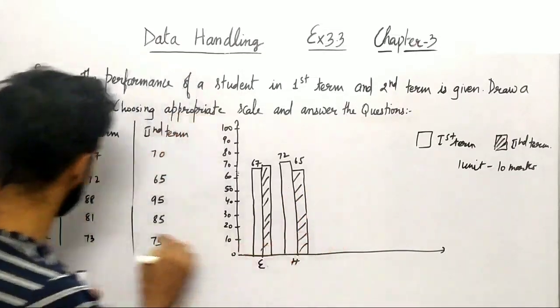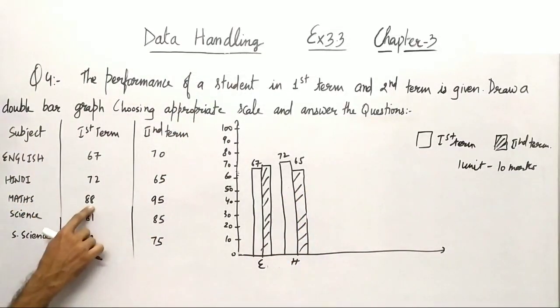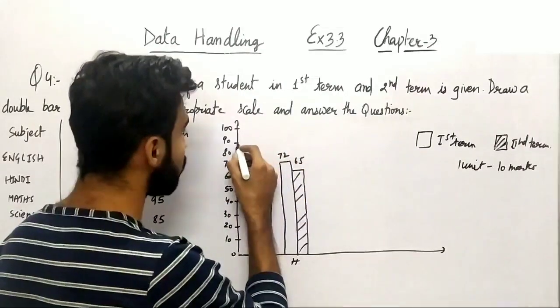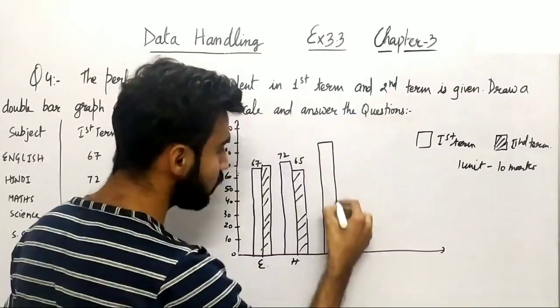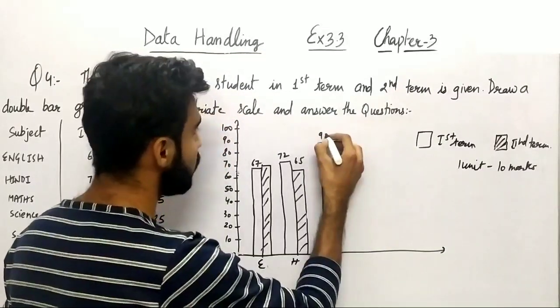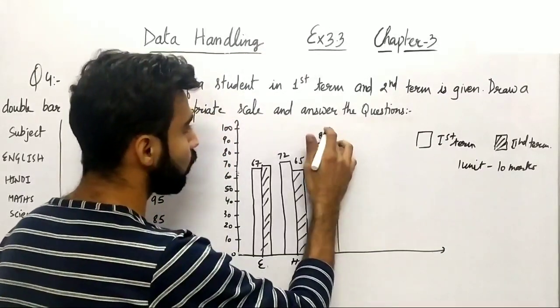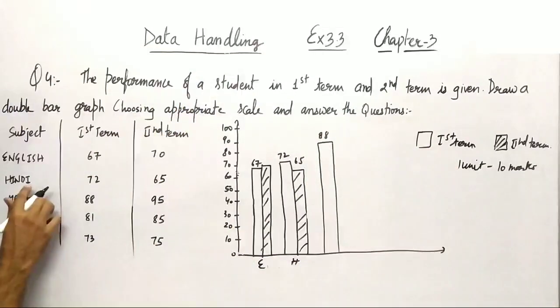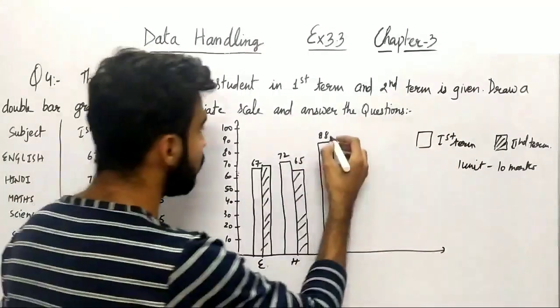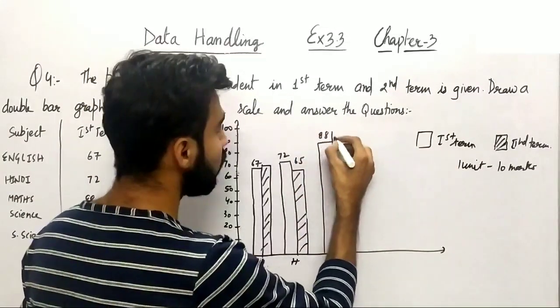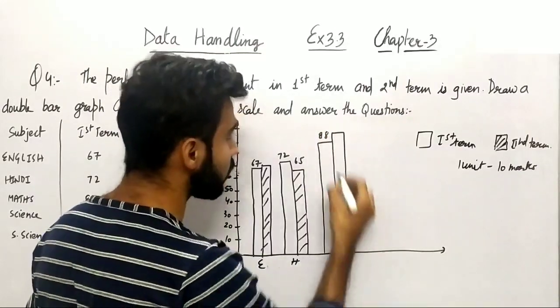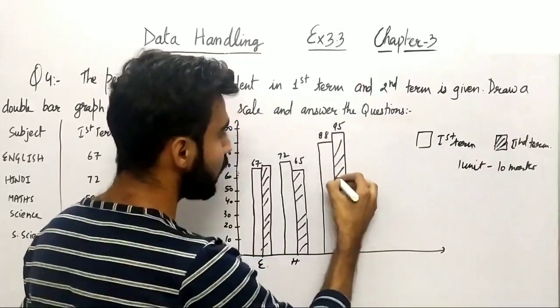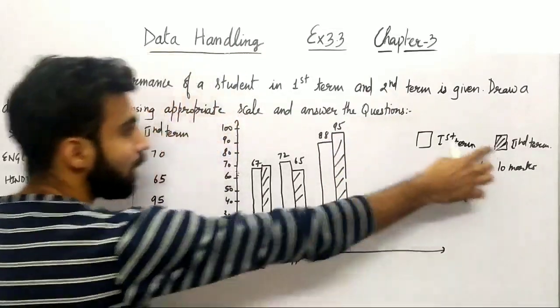Now moving on to the next subject, that is maths. So 88, where is 88? It will be just below 90, right? So let me just draw it like this. So this is 88, the first term. So that will be a blank bar. Then further 95, right? So 95 will be between 100 and 90. So this will be something like this. So 95, the second term will have to be lined, right?